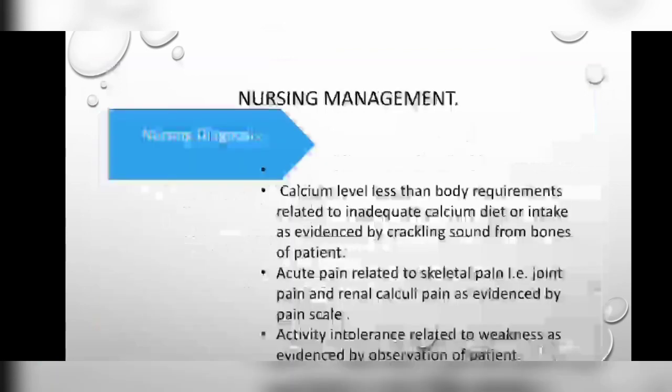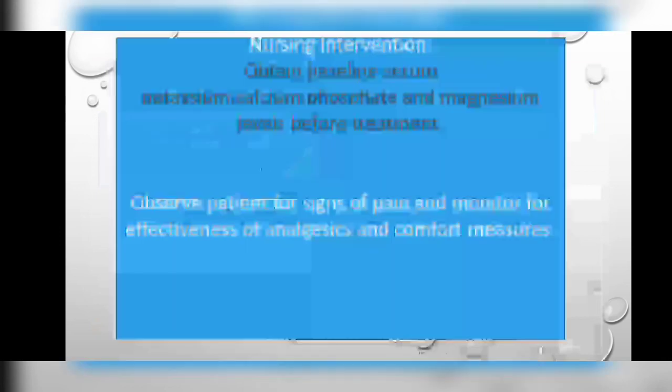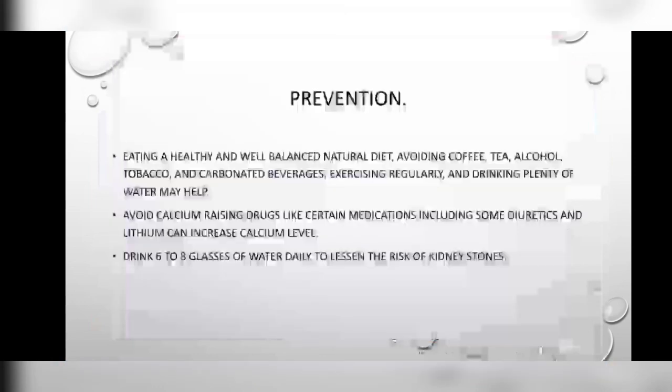Then the nursing management. So what can be the nursing management? The nursing diagnosis: calcium level less than body requirements related to inadequate calcium diet or intake, as evidenced by crackling sound from bones of the patient and a few more. Then the nursing intervention. So what do we have to do? First, we have to obtain baseline serum potassium, calcium, phosphate and magnesium levels before treatment. Then observe the patient for signs of pain and monitor for effectiveness of analgesics and comfort measures.